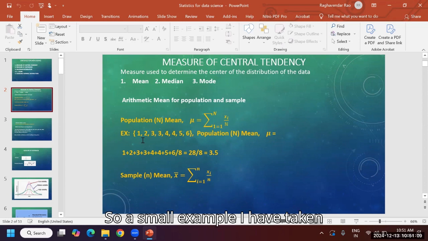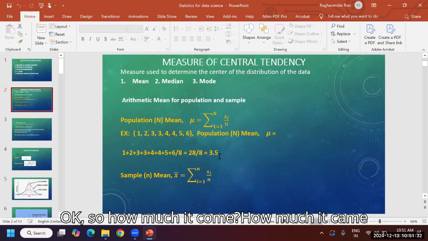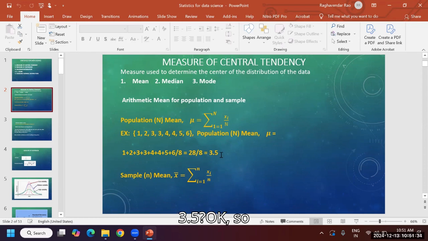A small example: I have taken 1, 2, 3, 3, 4, 4, 5, 6. Suppose this is our population. What is the principle for the population mean? Summation of i equal to 1 to n, xi by n. Just totaling and dividing by 8. How much did it come to? 3.5. So this is the population mean.